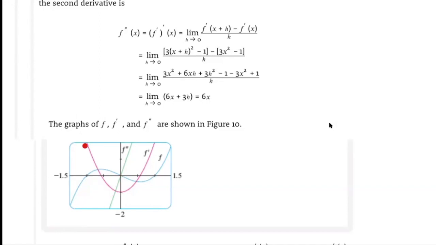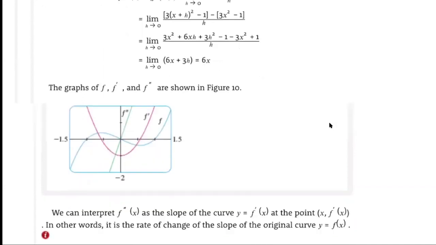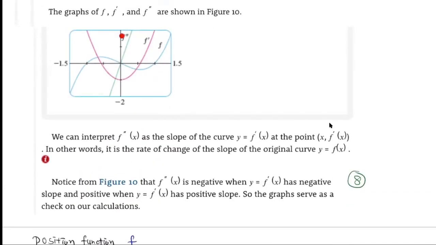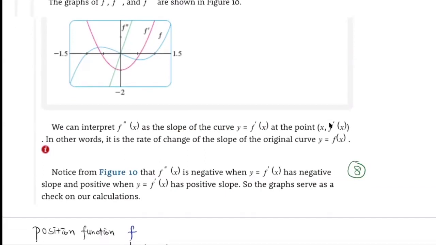Now on the left side over here, the slope of the tangent for the first derivative is going to be negative because it is falling from left to right. So the slope of the tangent will be negative, so the second derivative will be negative over here. On the other side, the slope of the tangent will be positive for this first derivative, so the second derivative is positive over here. We can interpret the second derivative as the slope of the curve of the first derivative at the point.